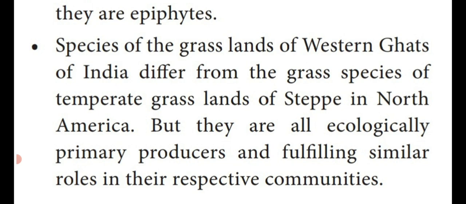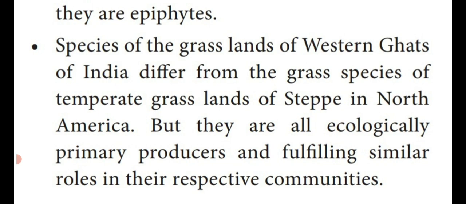Dear students, in the lower classes you studied producers. Commonly, which one is known as producers? Plants are known as producers because they absorb carbon dioxide, sunlight, and water, and using the chlorophyll pigment, they prepare the food material in the form of starch or carbohydrate by a process known as photosynthesis.